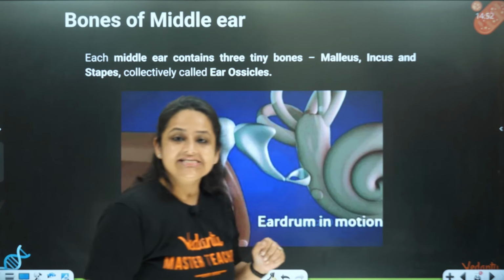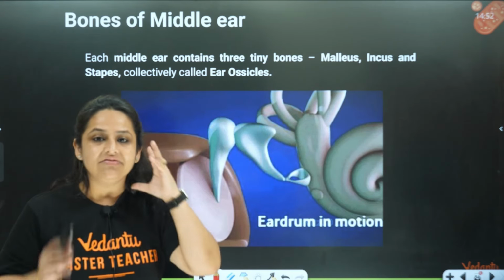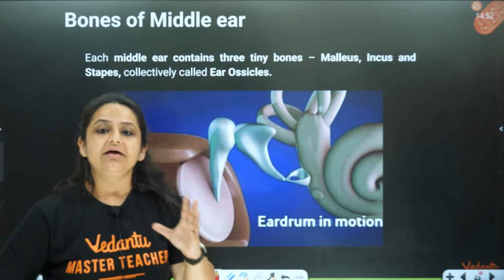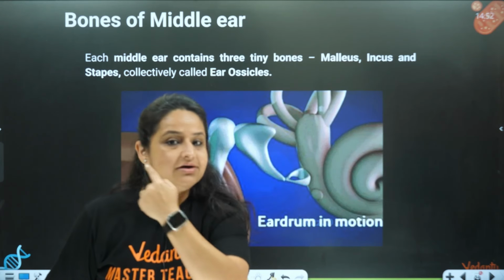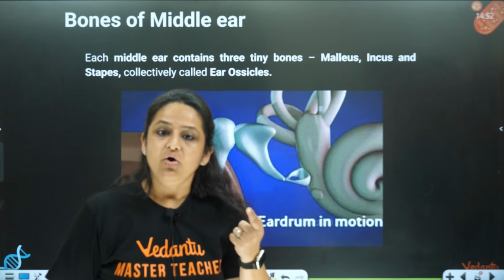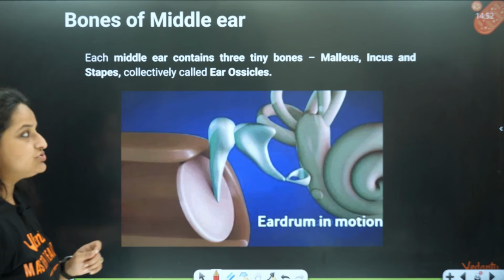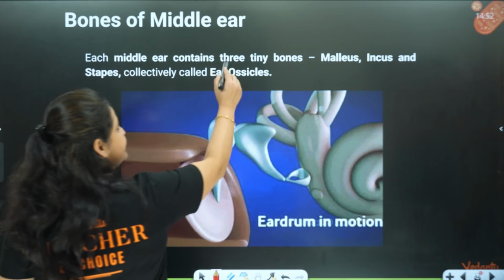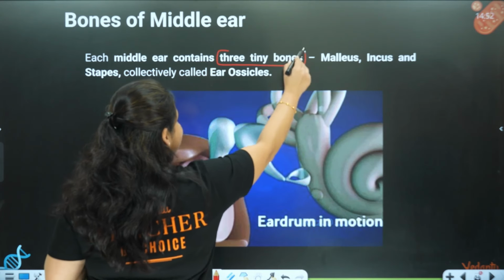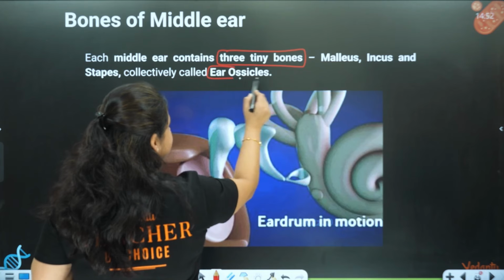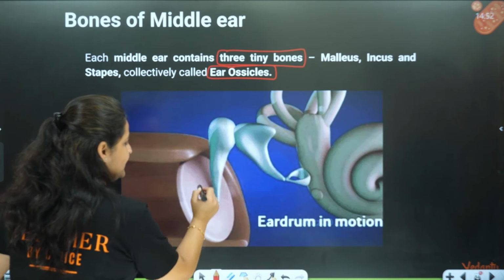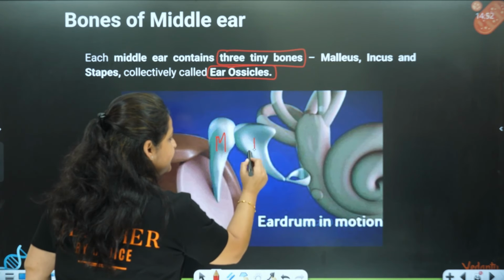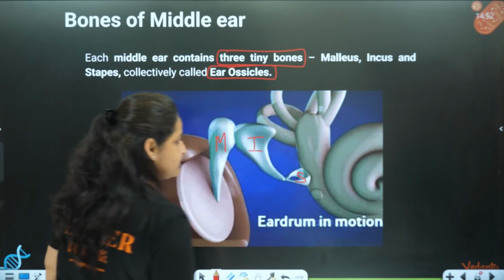Then in the skull area itself, in the upper part of the body, there are the bones of the middle ear. And each ear is having 3 bones. So each middle ear contains 3 tiny bones which are called the ear ossicles. Ossicles means small bones. One is the malleus, this is the incus, and this is the stapes.